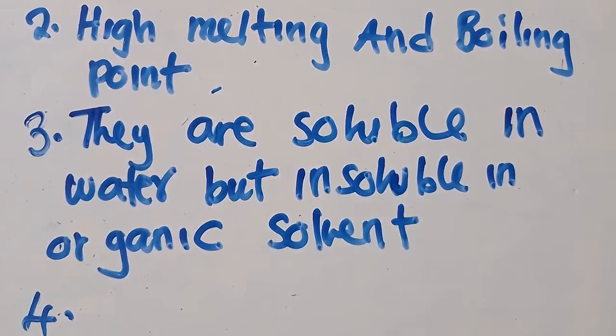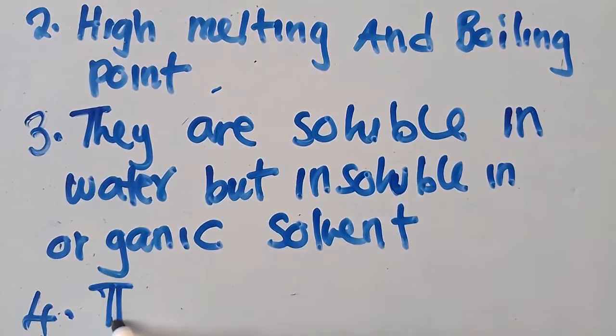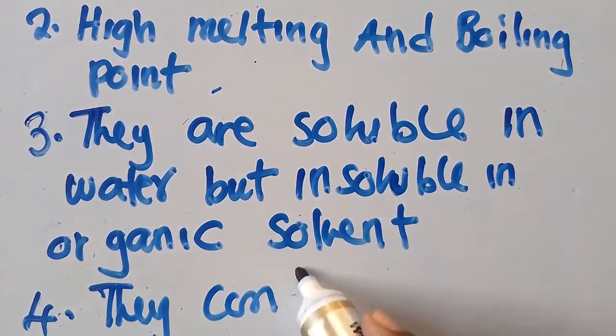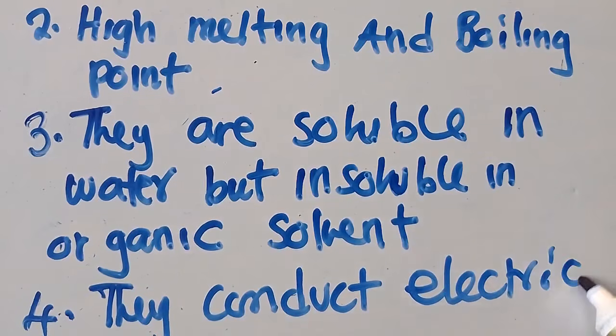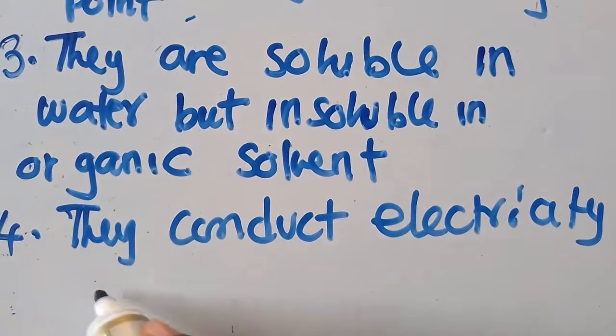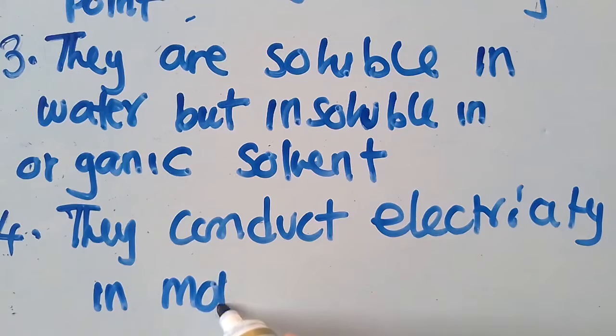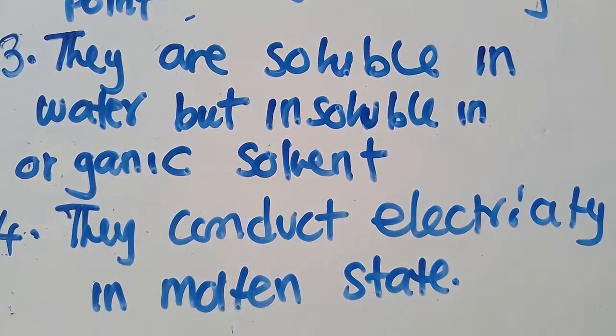So the reason why these conduct electricity is because they are made up of mobile electrons. They conduct electricity in molten state or in aqueous state. Have you seen like this? This is what you need to know and understand.